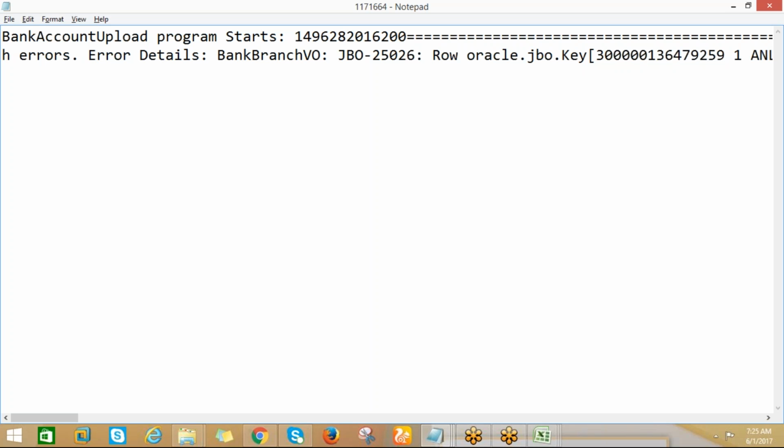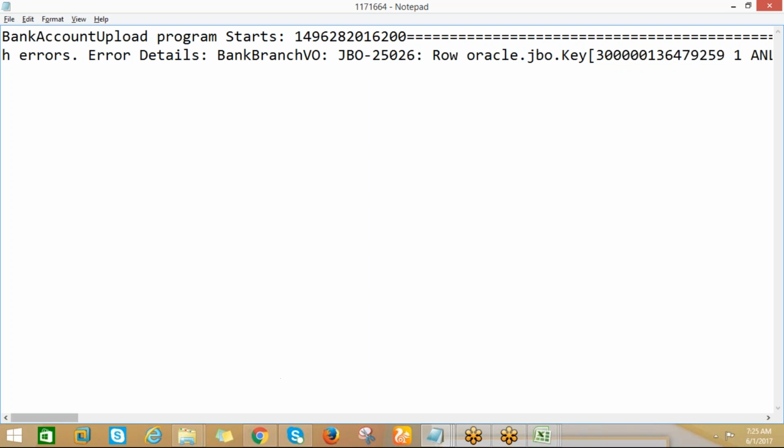Once we import the rapid implementation template from the application, we didn't find any data. So that's why we have some issues whether we need to use the correct one or not. But in real time, you will get some test data. Based on the test data, we can update and we can upload.